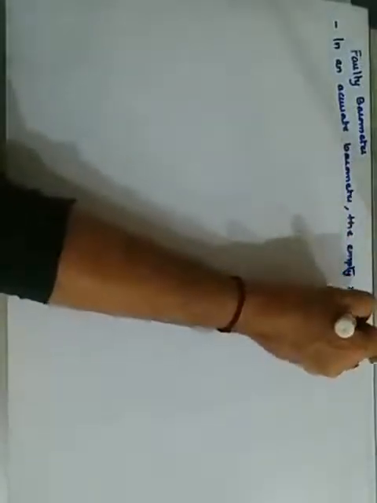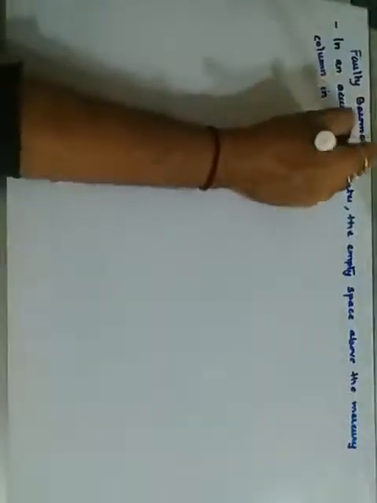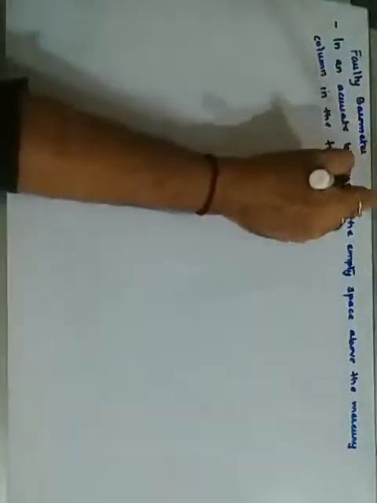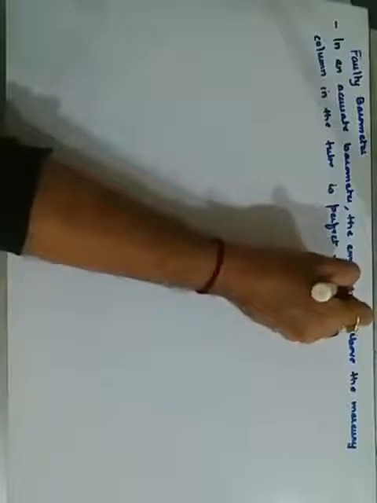The empty space above the mercury column in the tube is a perfect vacuum. Getting it? It is actually a vacuum.